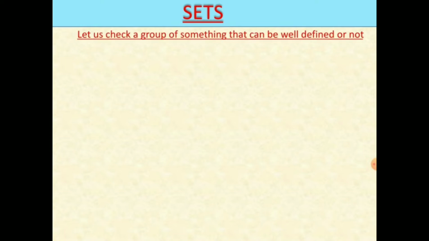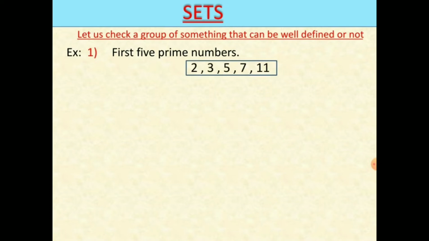Let's see a few of these examples to check if we can form a set of them or not. The first one is the first 5 prime numbers. Children, think, can we list out these prime numbers? Yes, they are 2, 3, 5, 7, 11. So, these are well defined. Hence, this is a set.